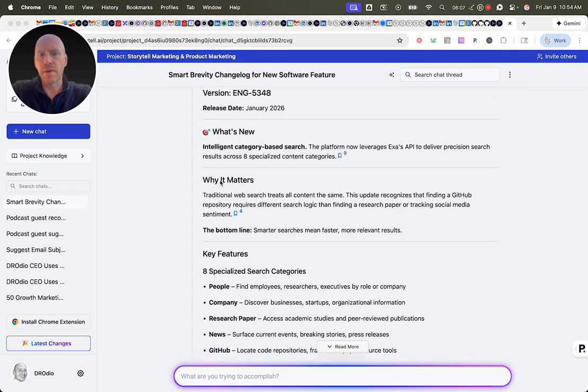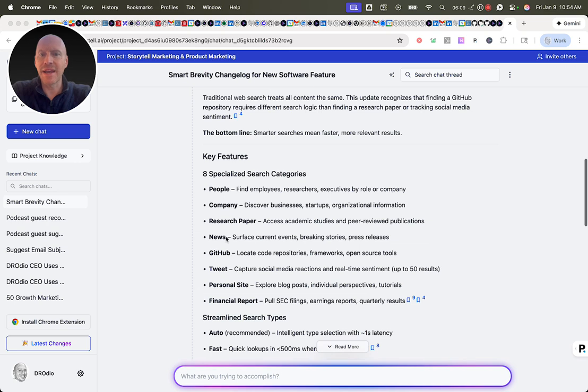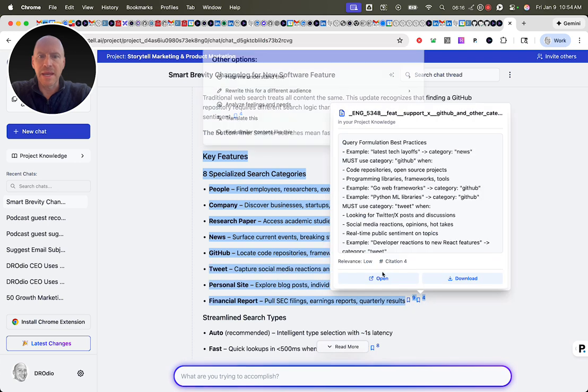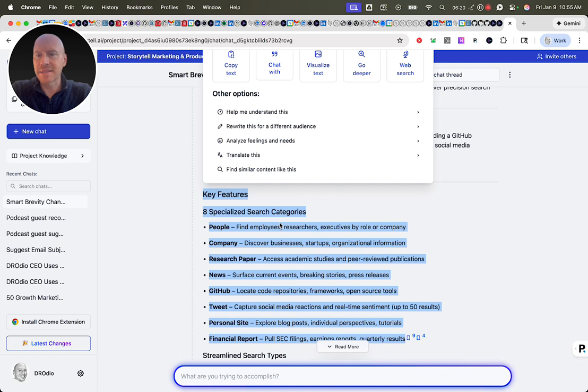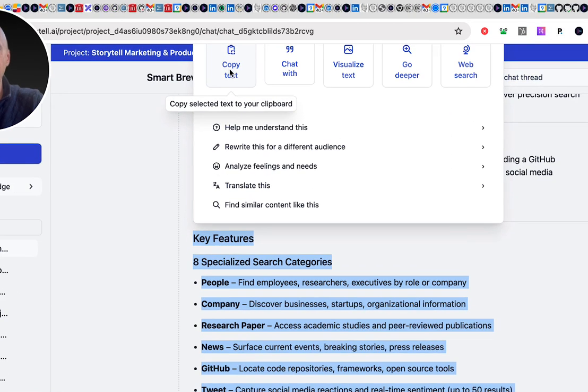We've got what's new, why it matters, key features, and in fact, I really want to dig into these key features more. So I'm going to highlight these key features here, and I'm going to say that I want to chat with them. When I highlight text in Storytell, I have the opportunity to copy the text, to chat with the text, to visualize it, to go deeper, to do a web search. So I'm going to say chat with.